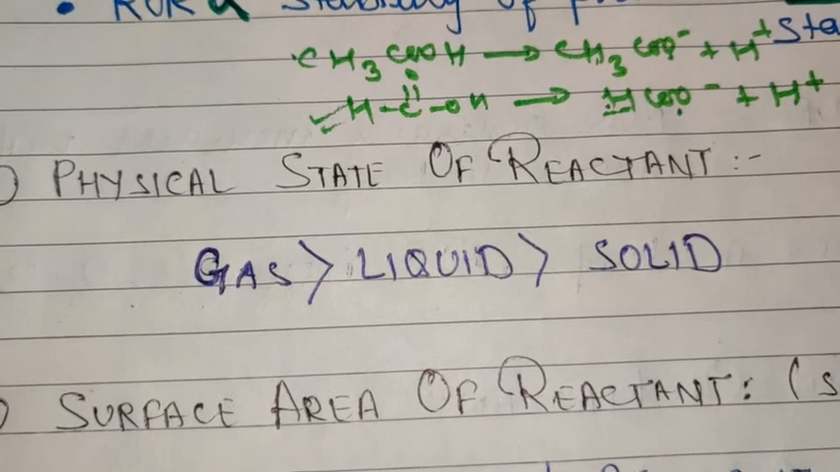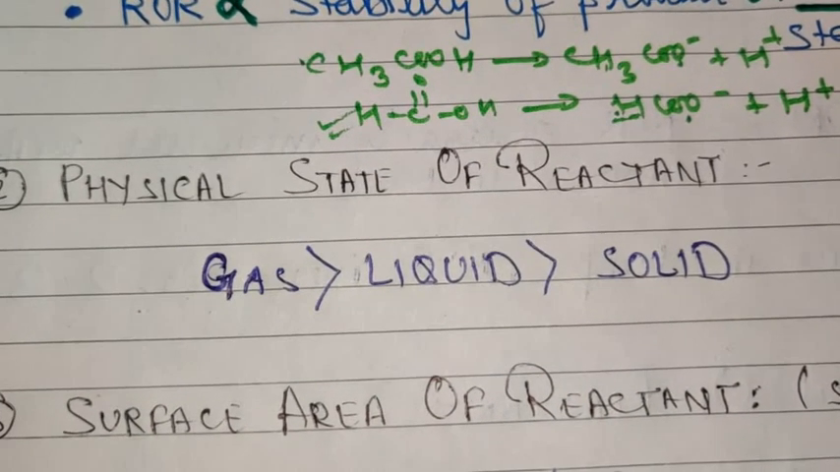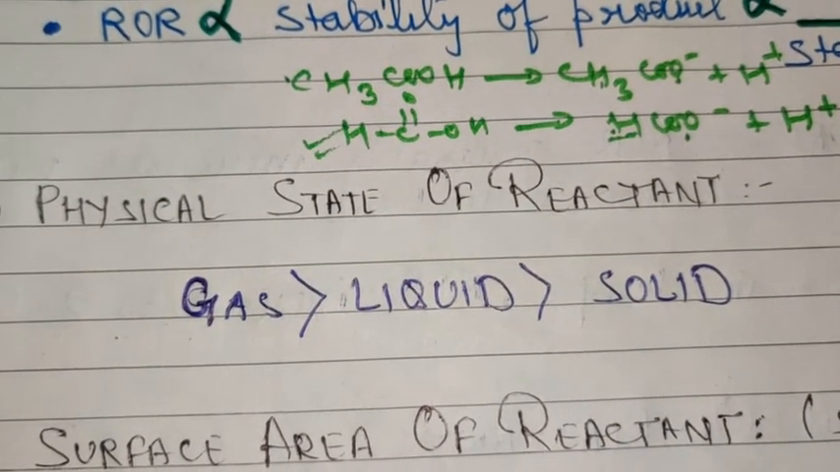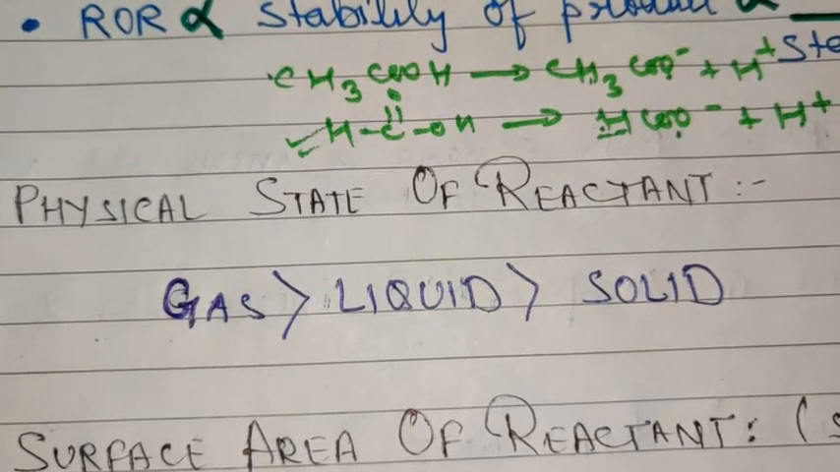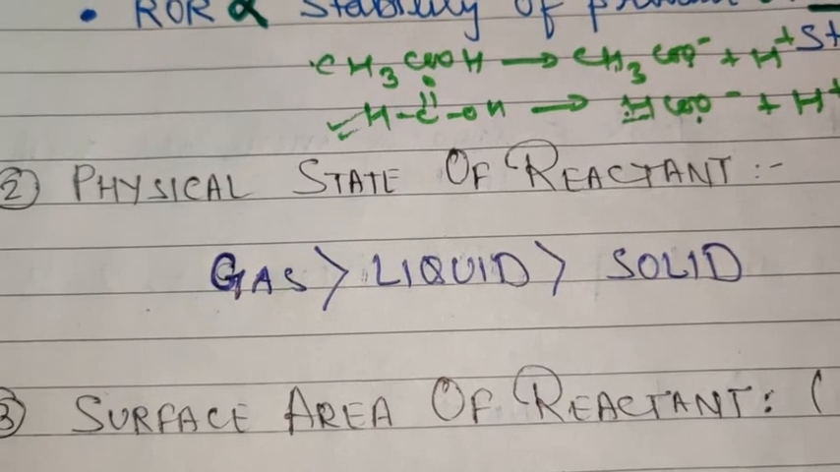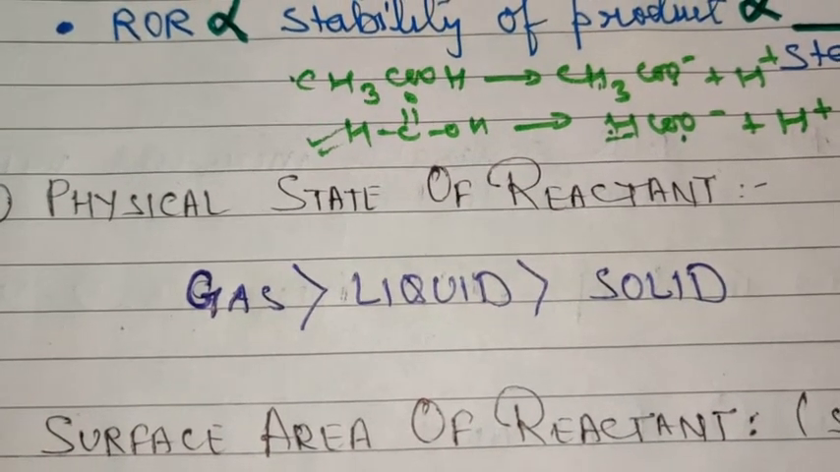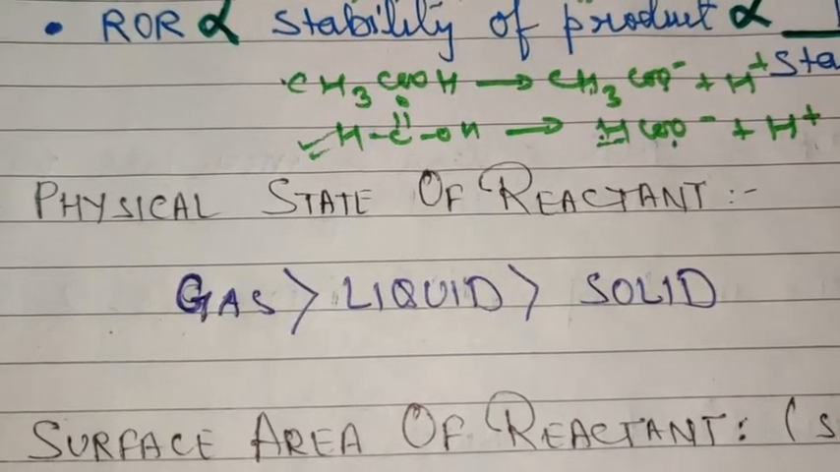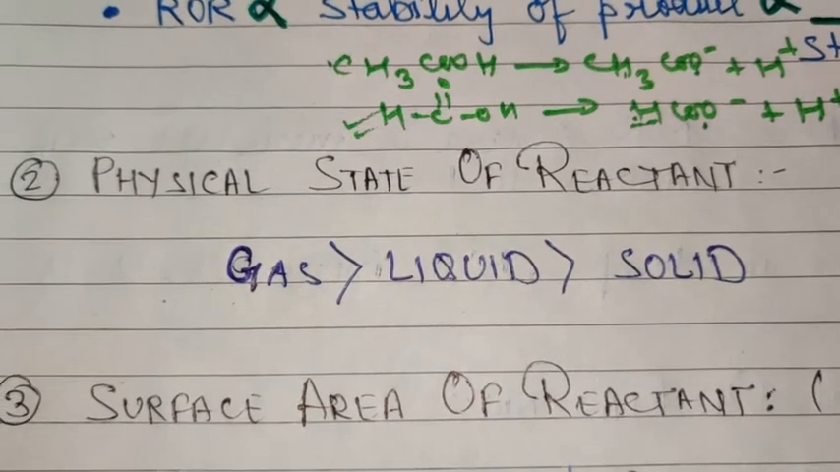The more is the frequency of the collision of the reactant, the more will be the rate of reaction. So gases, being free in nature, will react at a faster rate in comparison to liquid. Whereas solid, they are tightly packed, so the rate of diffusion or the rate of interaction among the solid reactants will be the least. So I hope it is clear.